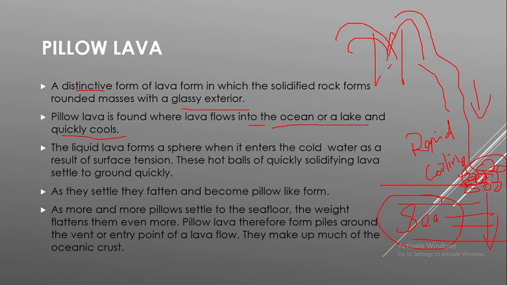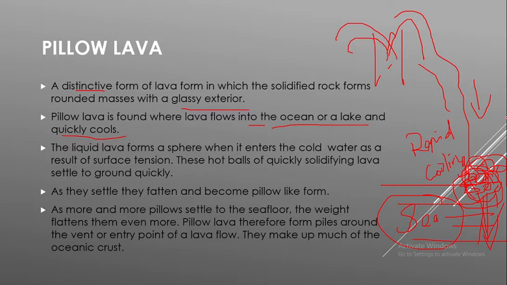If the flow rate from this volcano is increased, what will happen? The deposition will also increase, and it will come here. For the oceanic crust, most of the area is covered by this pillow structure. Why? Because most of it will be covered, and the underlying and overlying weight will also increase. So most of the oceanic crust region will be covered by this pillow lava.